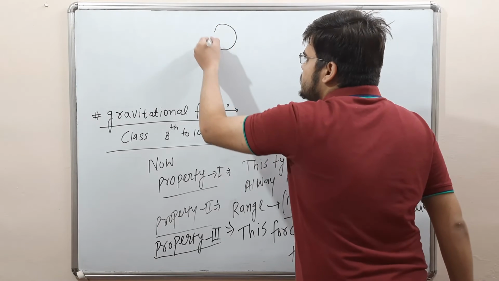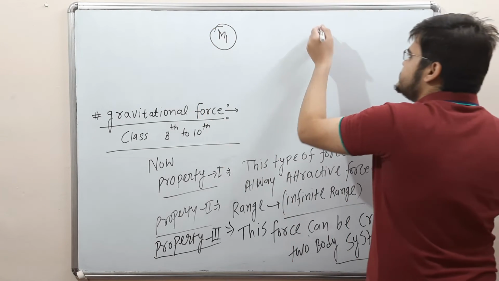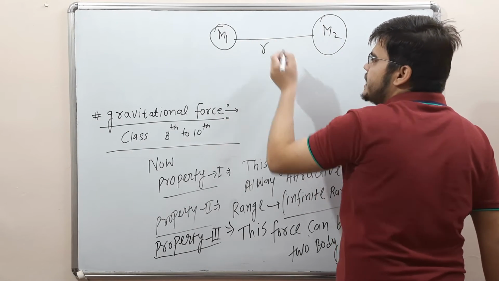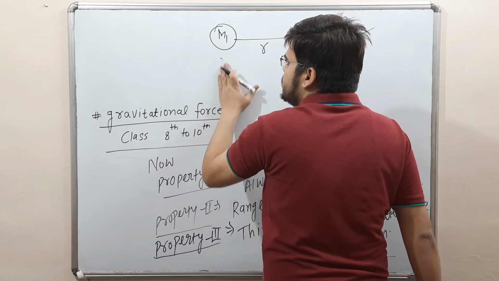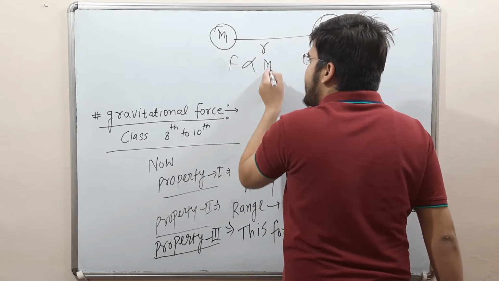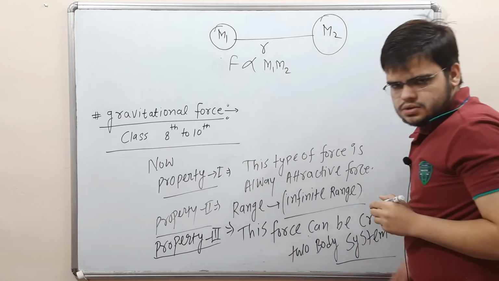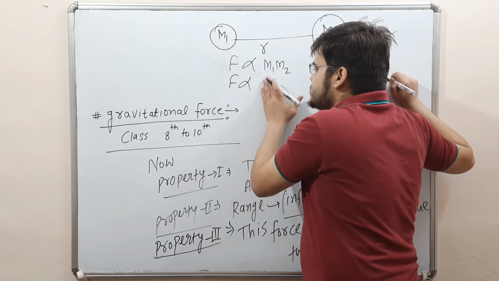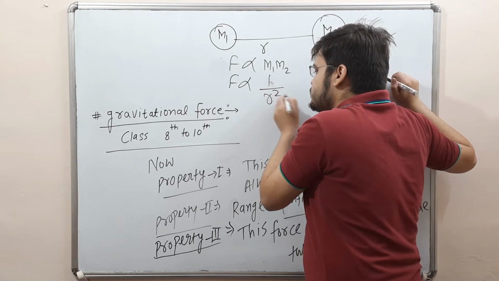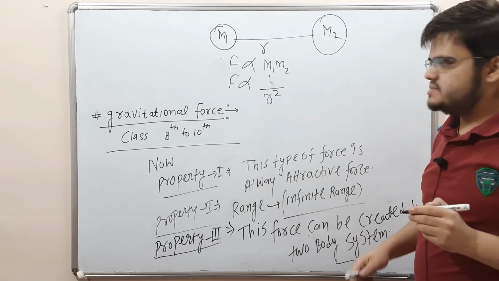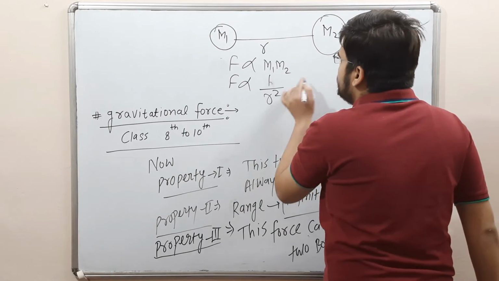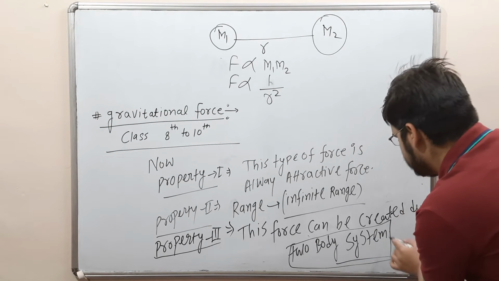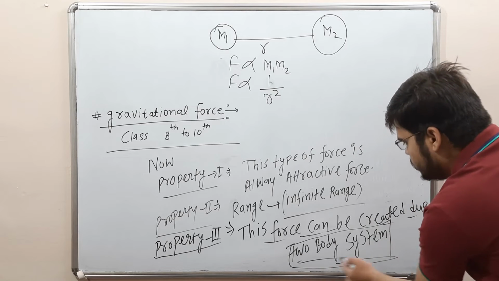This is mass m1 and second mass m2, and the distance between the two masses is r. The force is directly proportional to the product of masses and inversely proportional to the square of the distance. This force can be created due to a two body system.